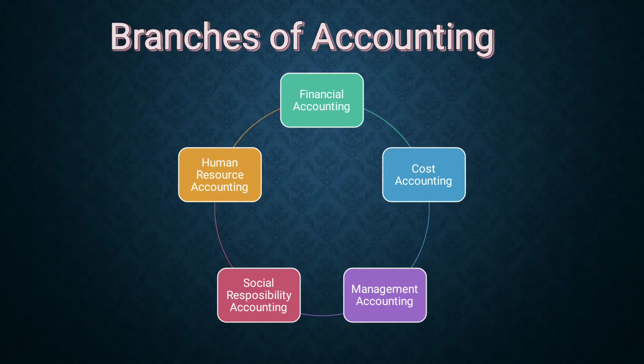Hi students, today in 11th accountancy we are going to see branches of accounting and basis of accounting in your chapter 1. Okay, so in branches of accounting we have 5 branches. Yes, first one financial accounting, cost accounting, management accounting, social responsibility accounting, and finally human resource accounting. We will see one by one.